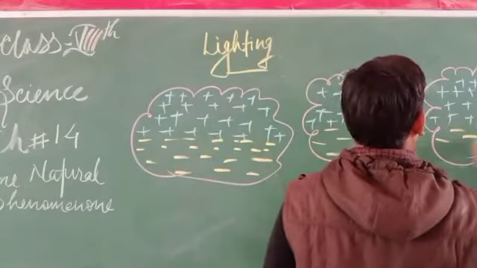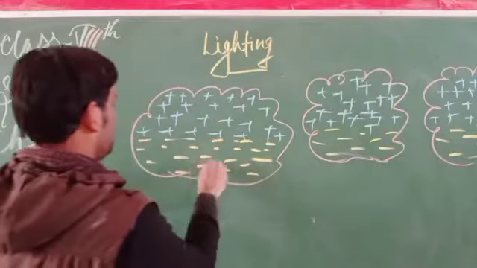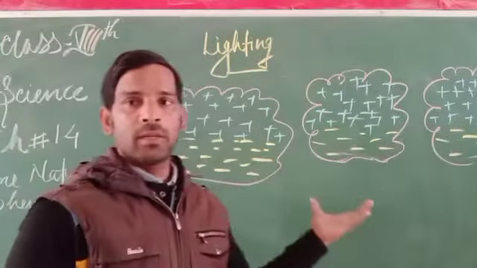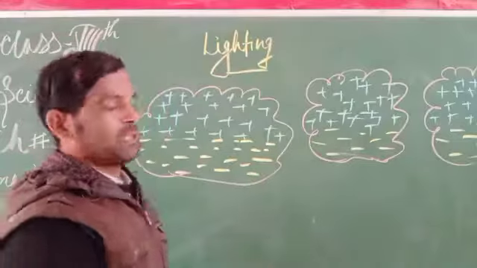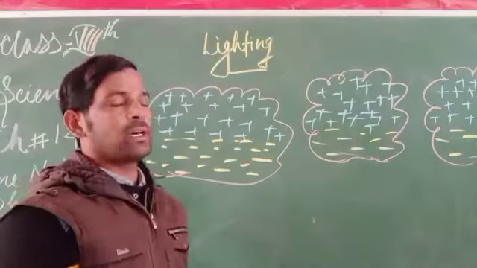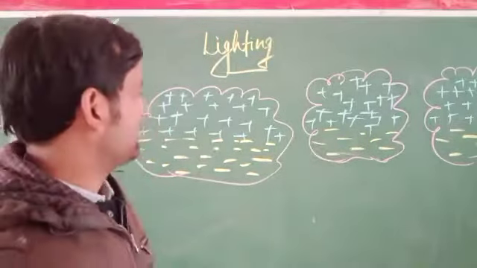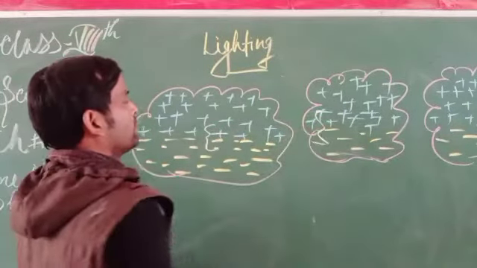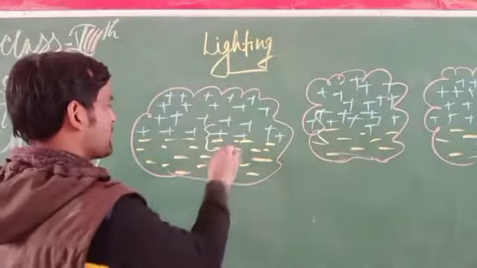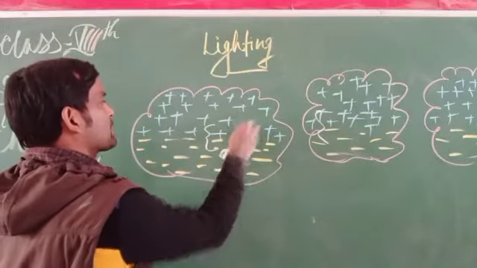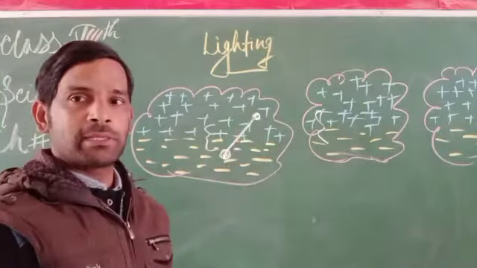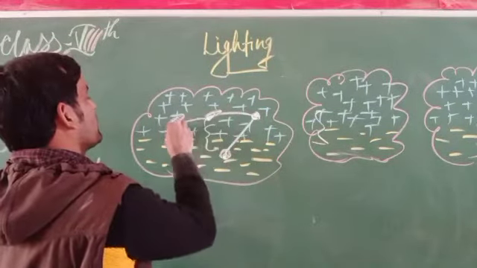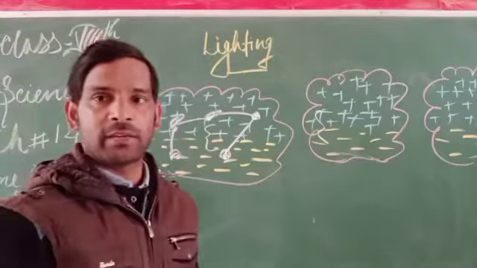Charges may get transferred by means of this type of charges that arise or are produced in the clouds as well. When they strike each other, a step leader is created, and these step leaders reach up to the place where the strike is generated, wherever the lightning is created.